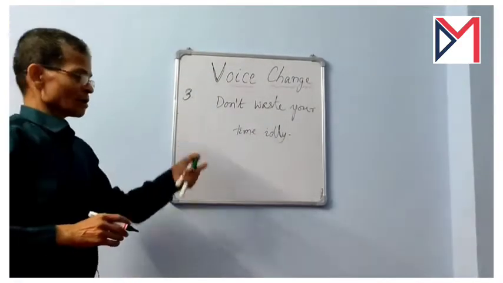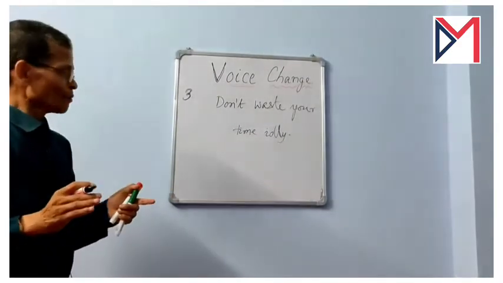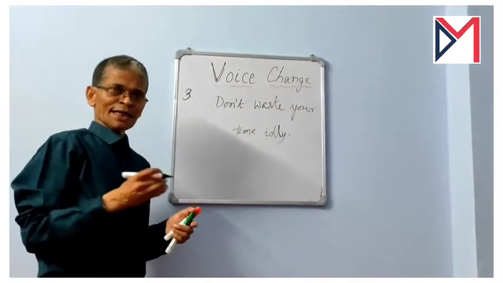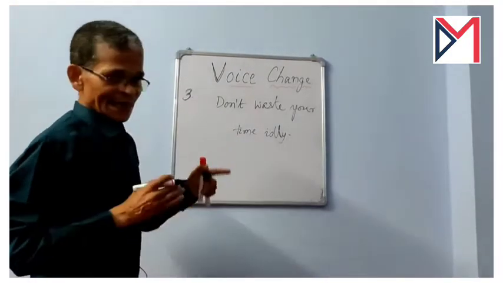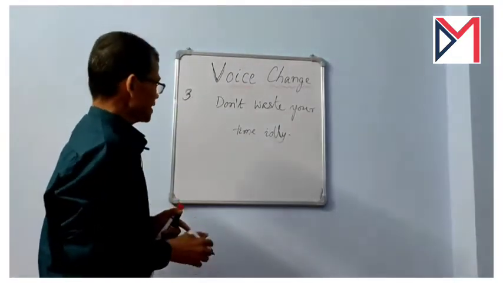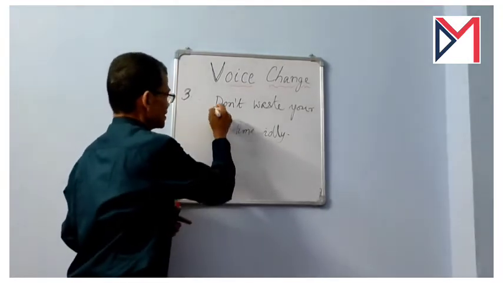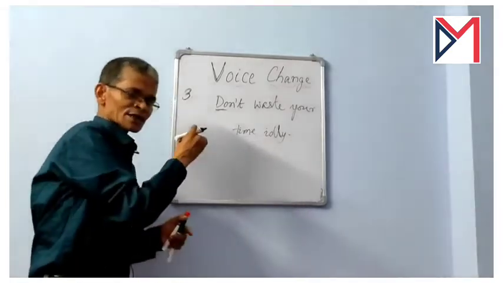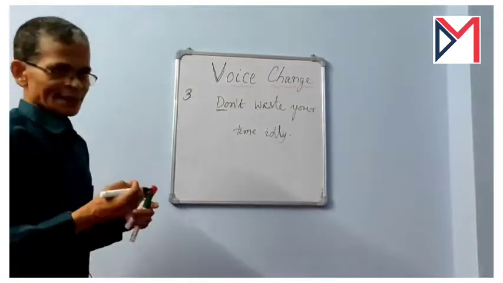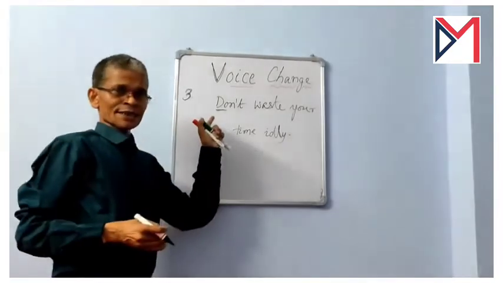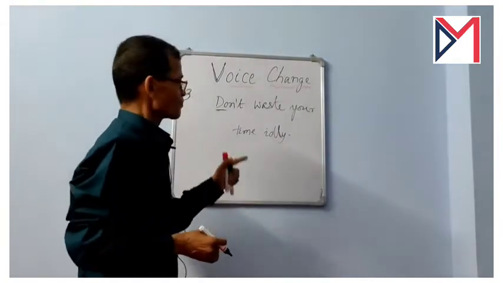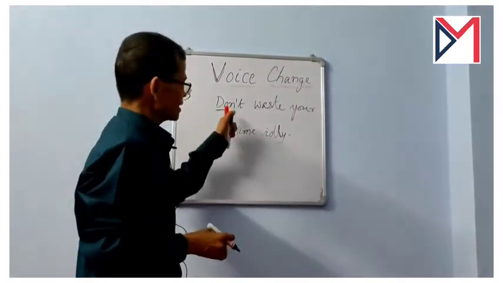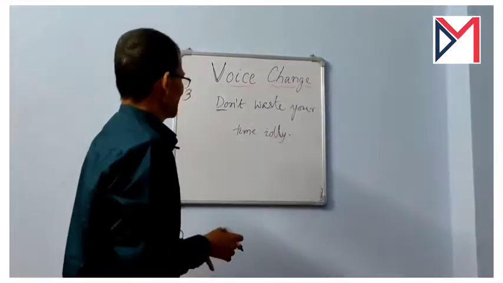Okay, now we have two different types of imperatives, direct imperative and indirect imperative, and negative imperative and positive imperative, and here we have the negative imperative. Now the subject is omitted, subject is understood, and therefore the sentence started with the helping verb do because it is a negative imperative.